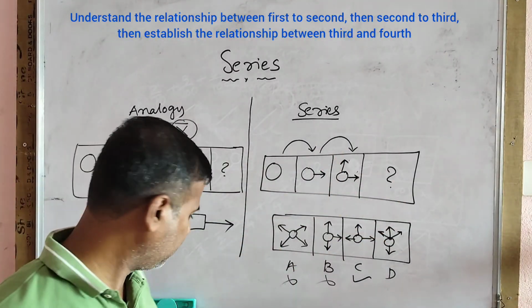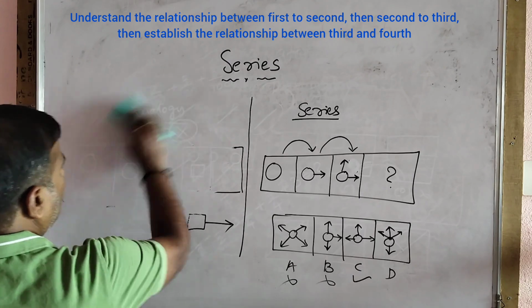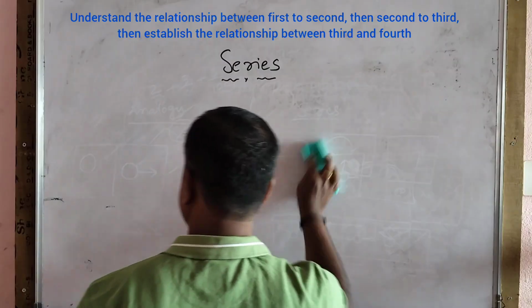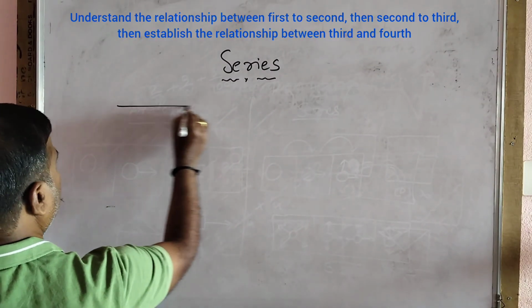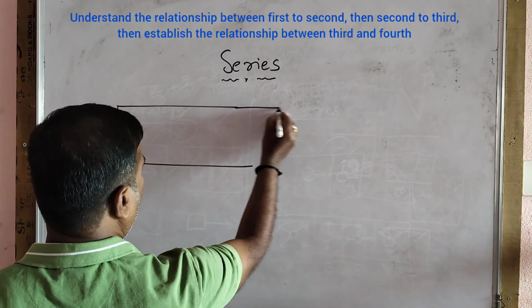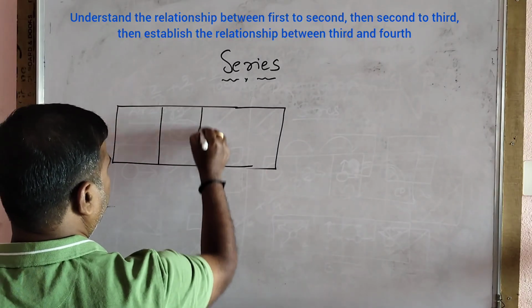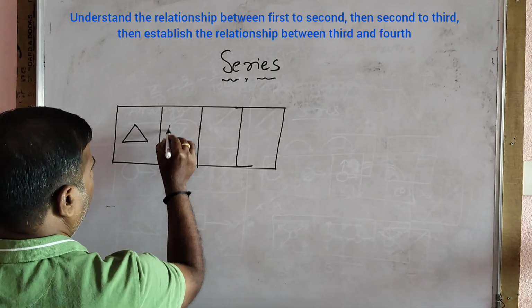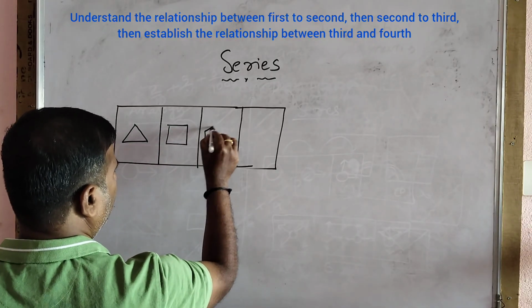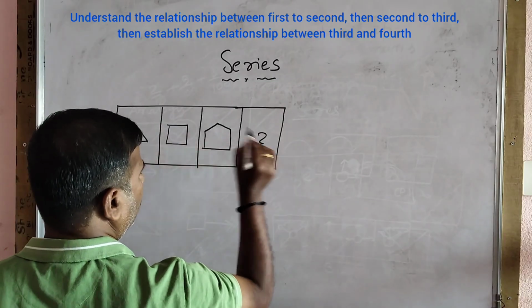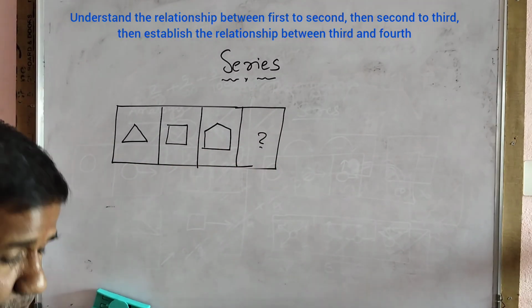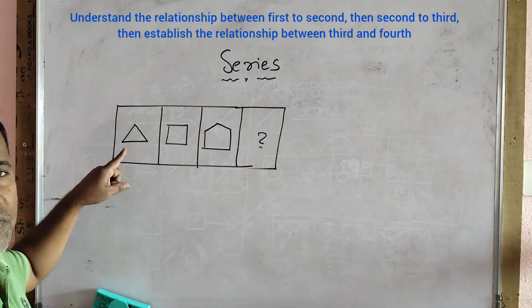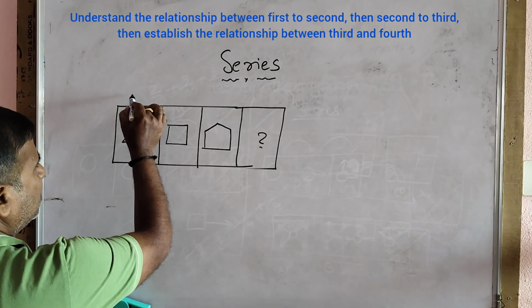Okay, we'll solve one more question. If somebody asks you, what is the answer? Just think, what is happening from first figure to second figure? It is a three-lined figure. How many lines does it have? 1, 2, 3. It is a three-lined figure.